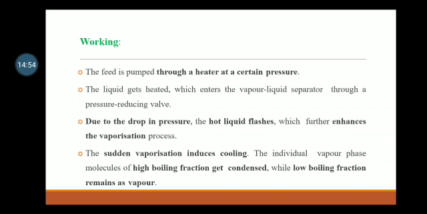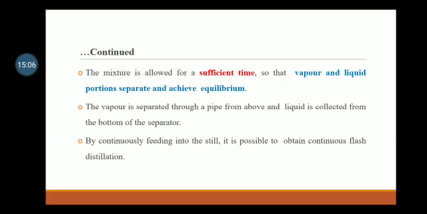The individual vapor phase molecules of high boiling fraction get condensed, while low boiling fraction remains as vapor. The mixture is allowed sufficient time so that vapor and liquid portions separate and achieve equilibrium. The vapor is separated through a pipe from above and liquid is collected from the bottom of the separator.